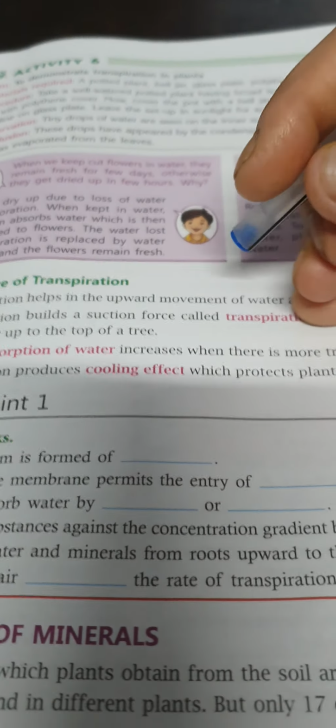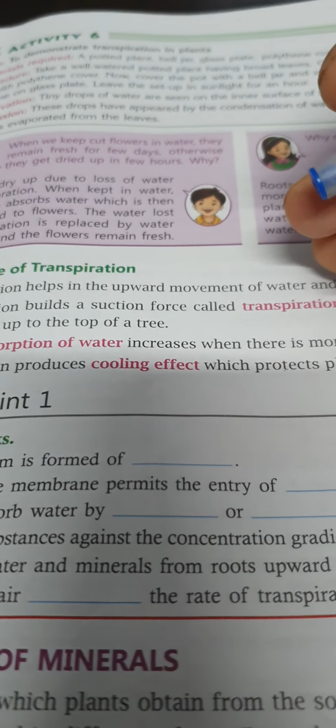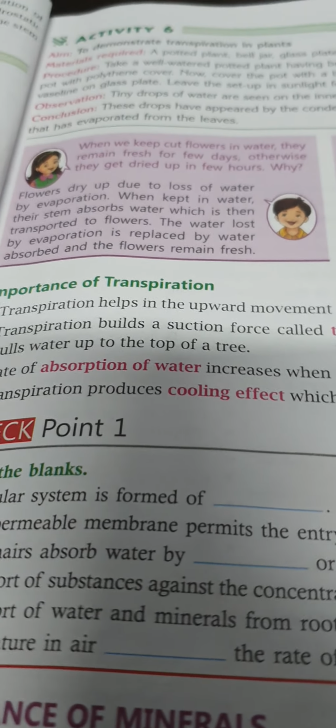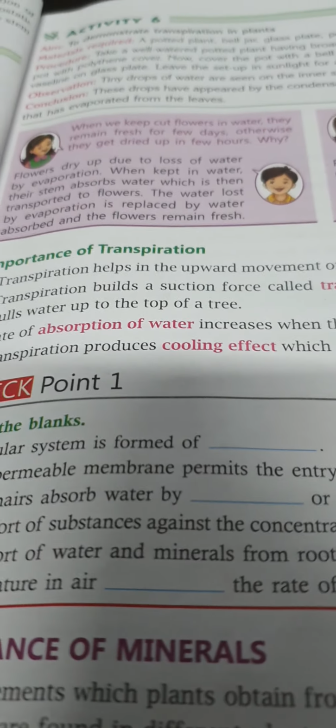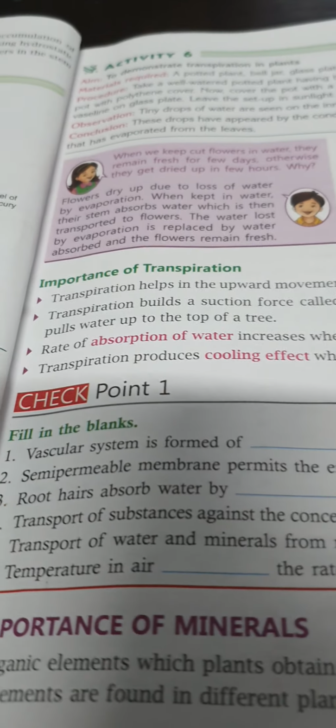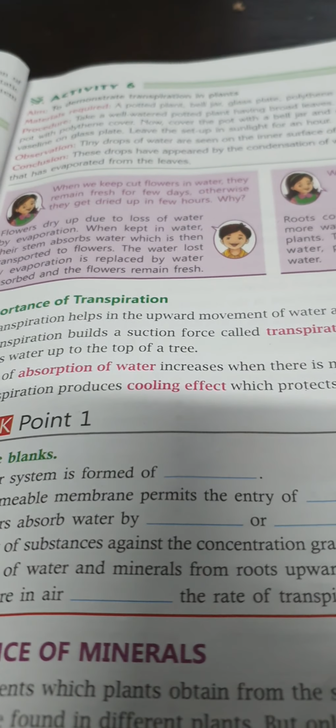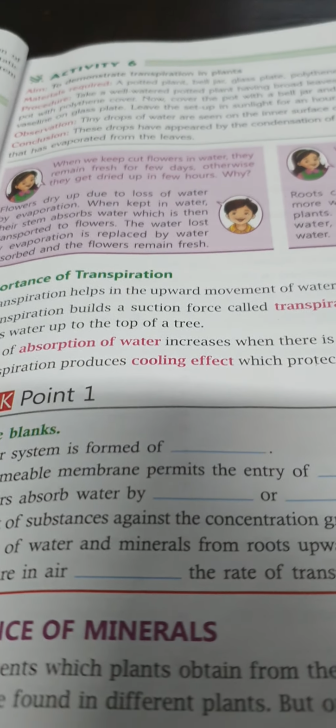Some salts are also accumulated on the surface of the leaves, which keeps the leaves moist. It maintains the turgidity of the cell and helps in cell division. Optimum transpiration helps in the proper growth of the plants. The cooling effect of a tree is due to the evaporation of water from its leaves.